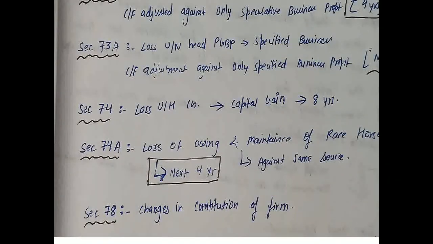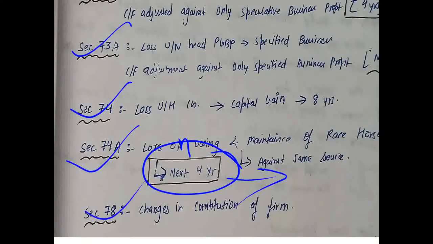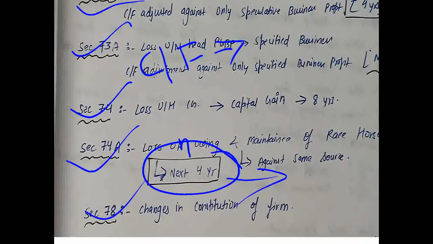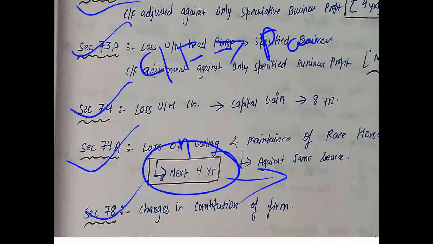Section 74A covers loss on owning and maintenance of a racing horse. It can be set off in the next 4 years against the same head. As I have already told, all these sections are talking about the loss we are carrying forward and the particular year in which it has to be set off. But you must always keep in mind that whenever we carry forward, it has to be set off against the particular head.